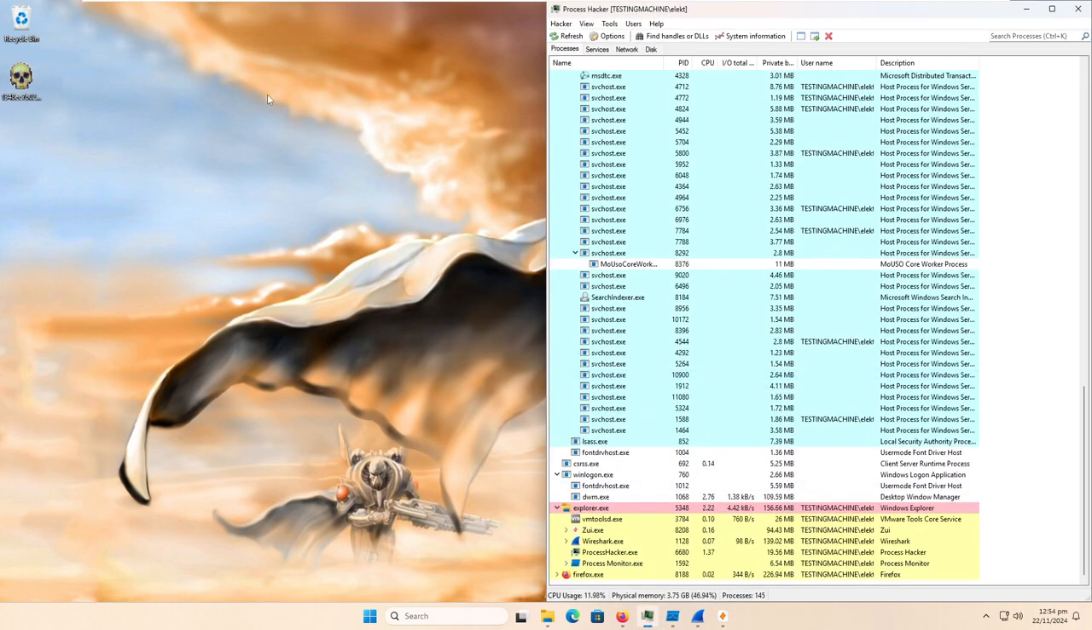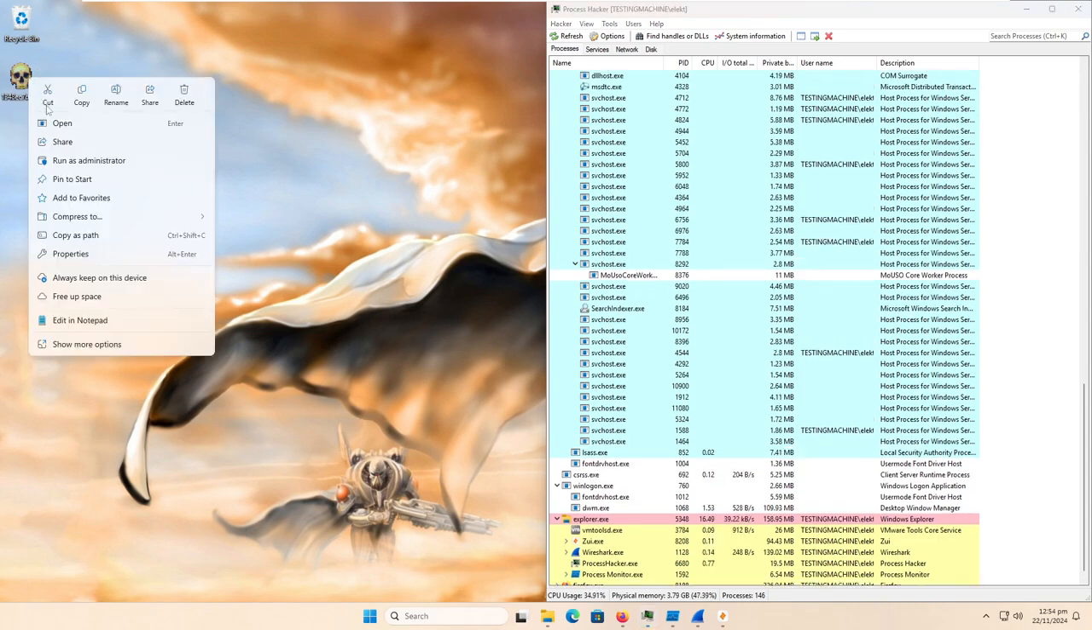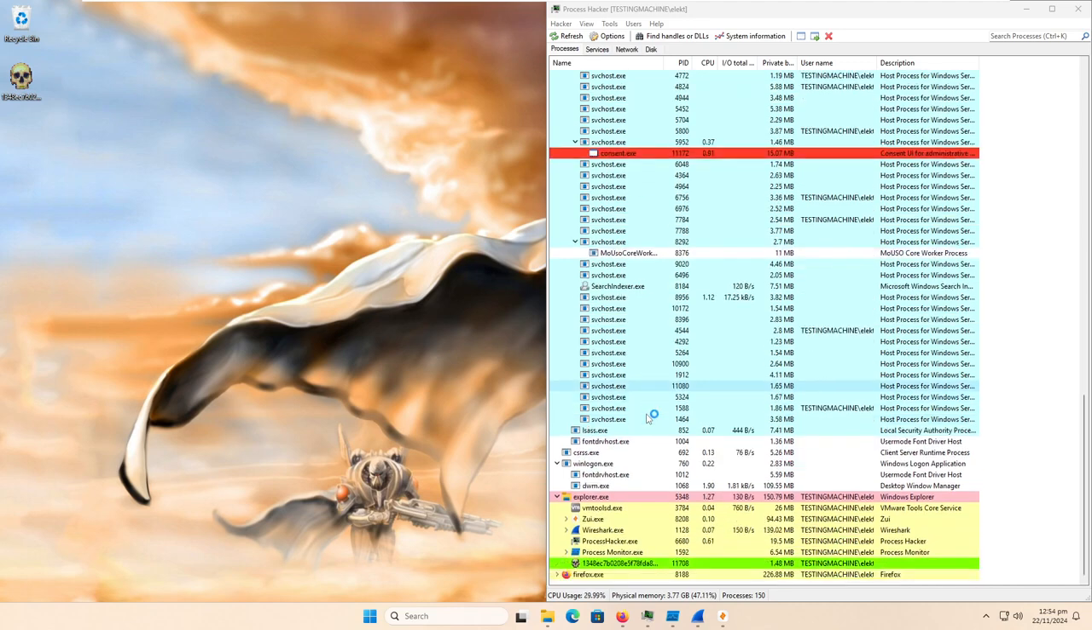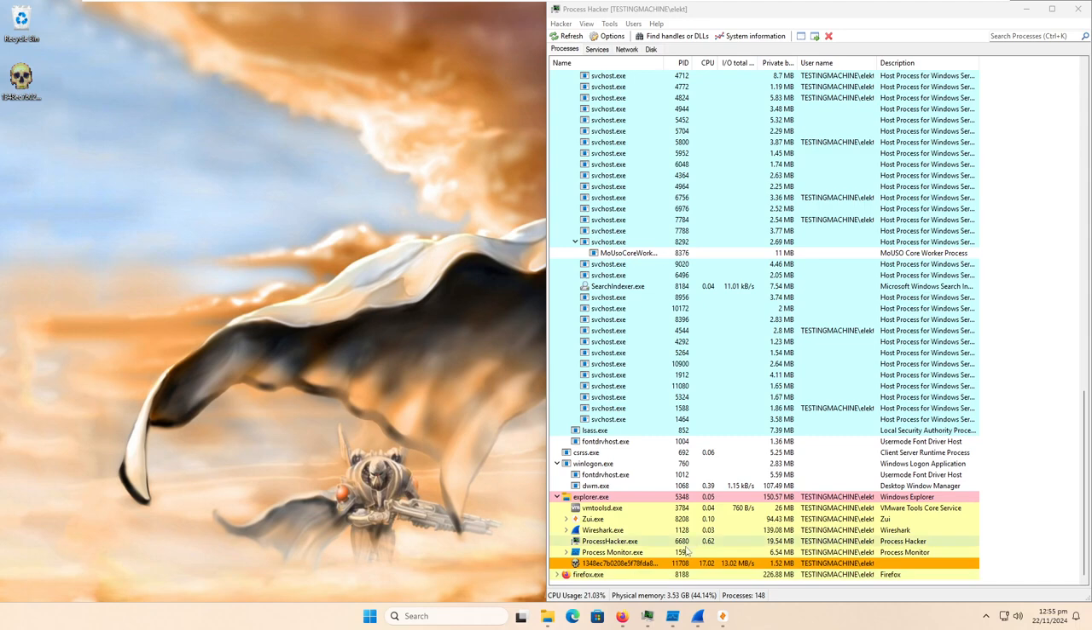Without any further ado, let's go ahead and right-click on the file, click Run as Administrator, and do you want to allow this app from an unknown publisher to make changes to your device? I am very excited. Yes, I do. So immediately we can see this open in the background, and it's using quite a bit of the CPU. It doesn't pop up any other tasks, no child processes, anything like that.